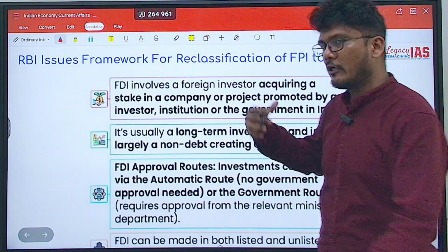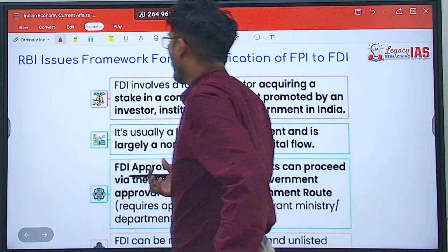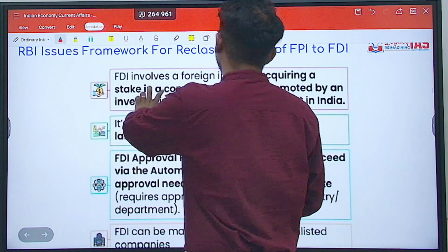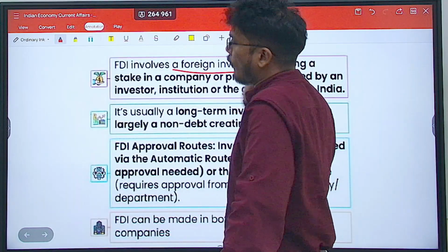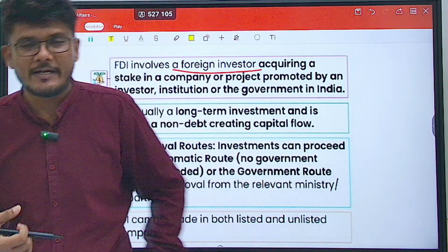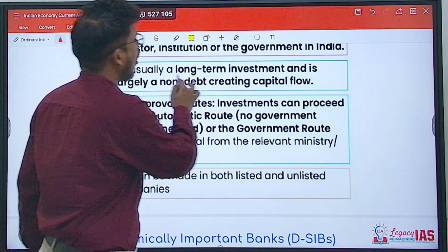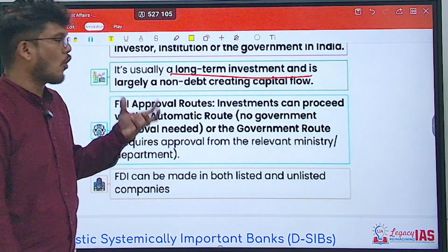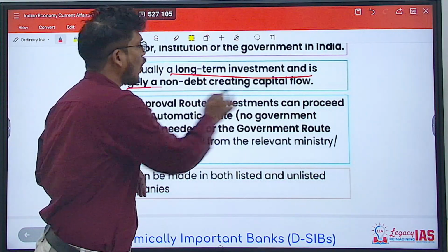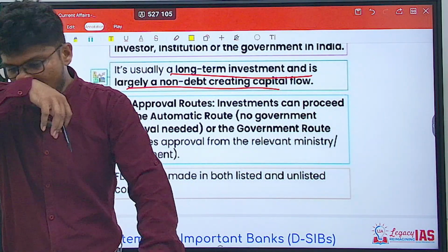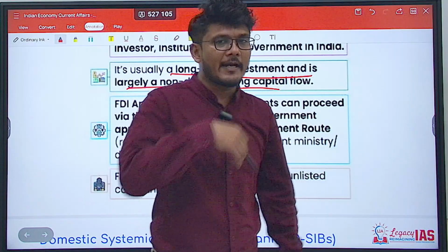Okay. So we know the difference between FDI and FPI also, right? Now, FDI involves, of course, foreign investors acquiring the equity, the shares, in an Indian company. Usually it is long term, and largely a non-debt creating capital flow. Why is it a non-debt creating capital flow?